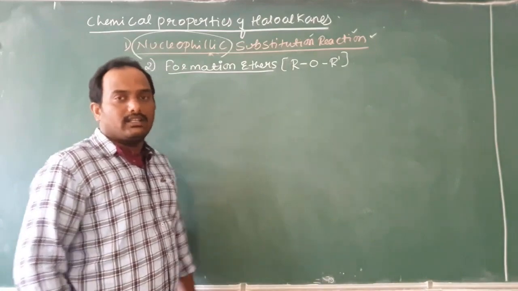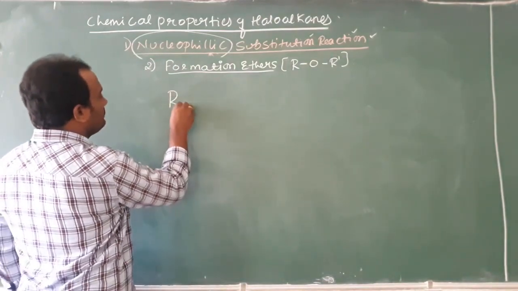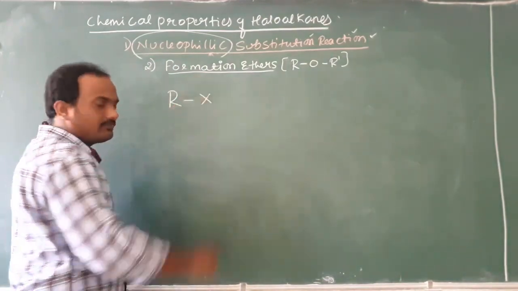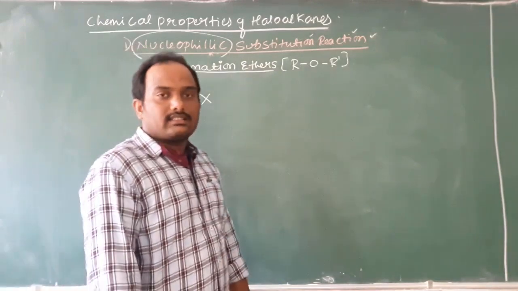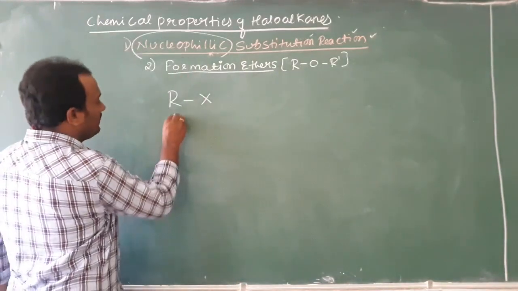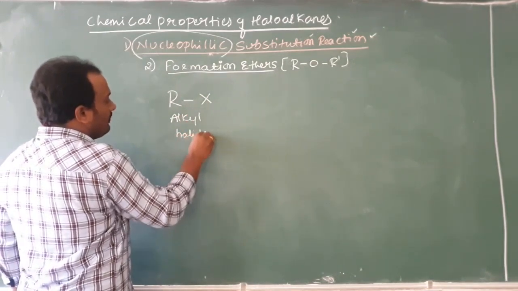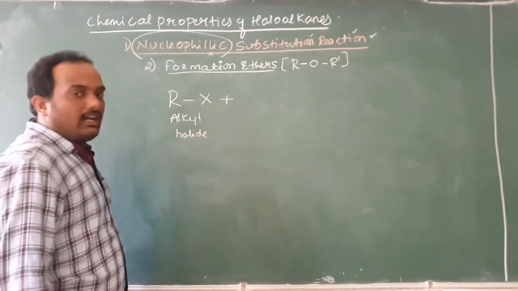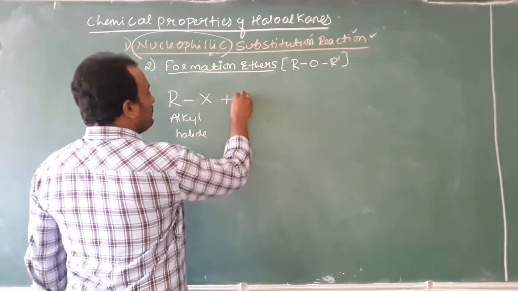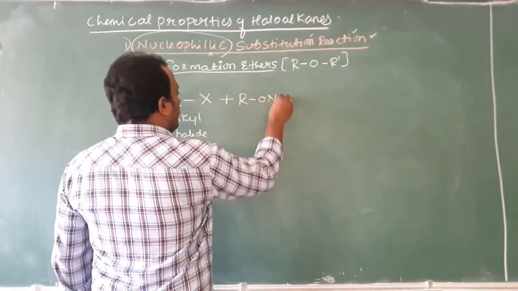So, to form ethers, what I do, I take RX. You know, RX, that is generally called as alkyl halide, plus, I treat with RONa.